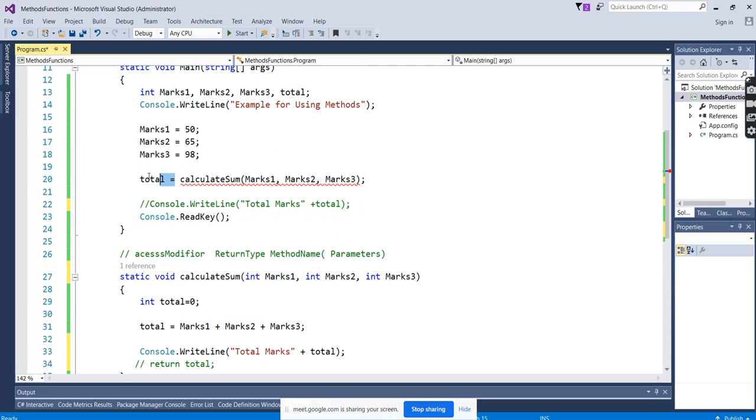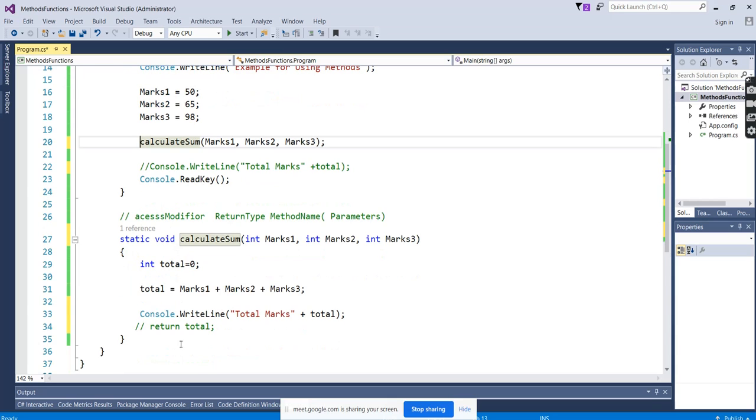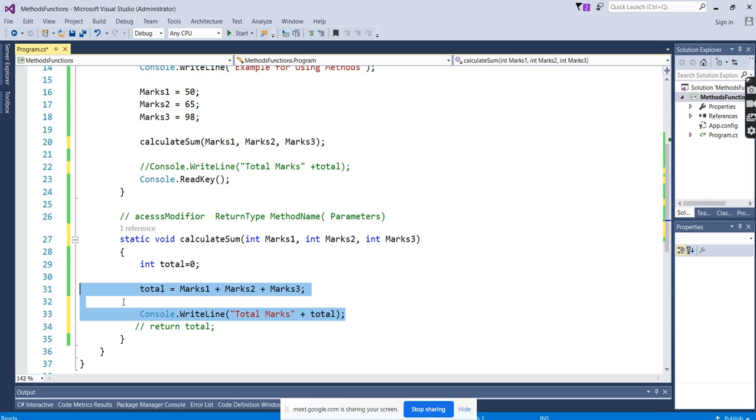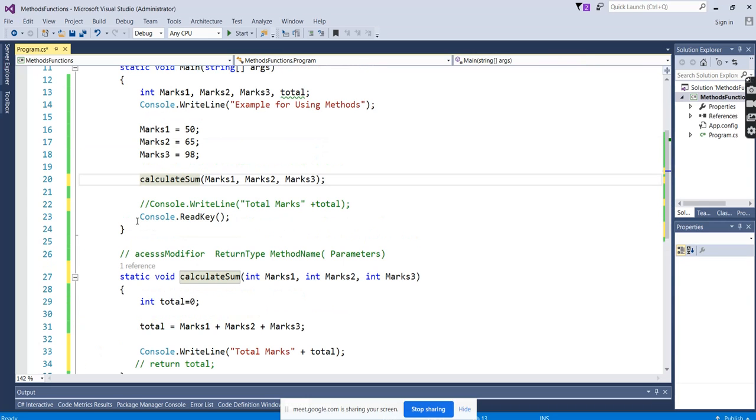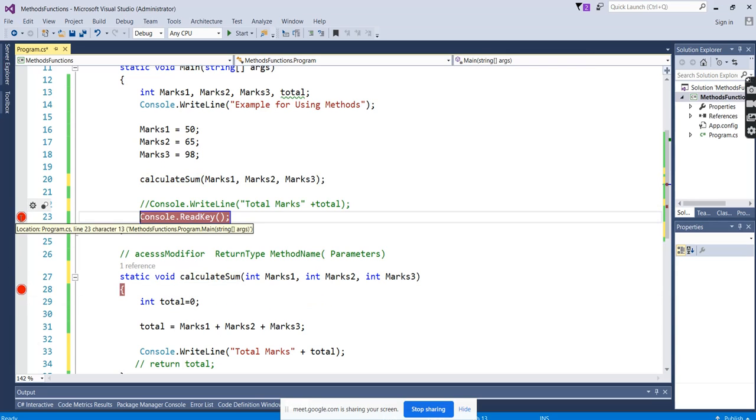So we cannot even use a variable to store what it is returning. In the previous example, it was returning a value. Now we said no need to return, do the things here itself, display the value in the same method. So we have to remove the variable. We directly call the method with the same parameters, with no variable. See now how things will go. Fine.